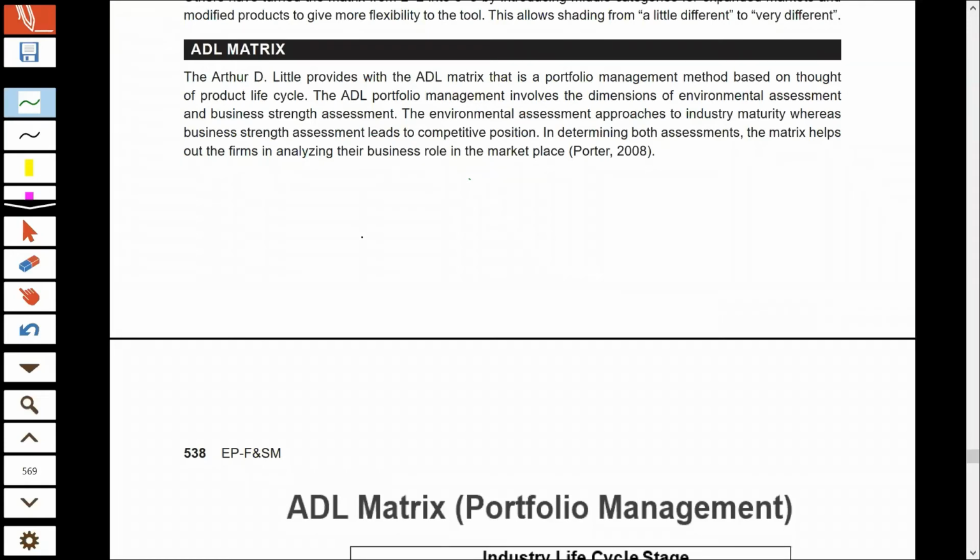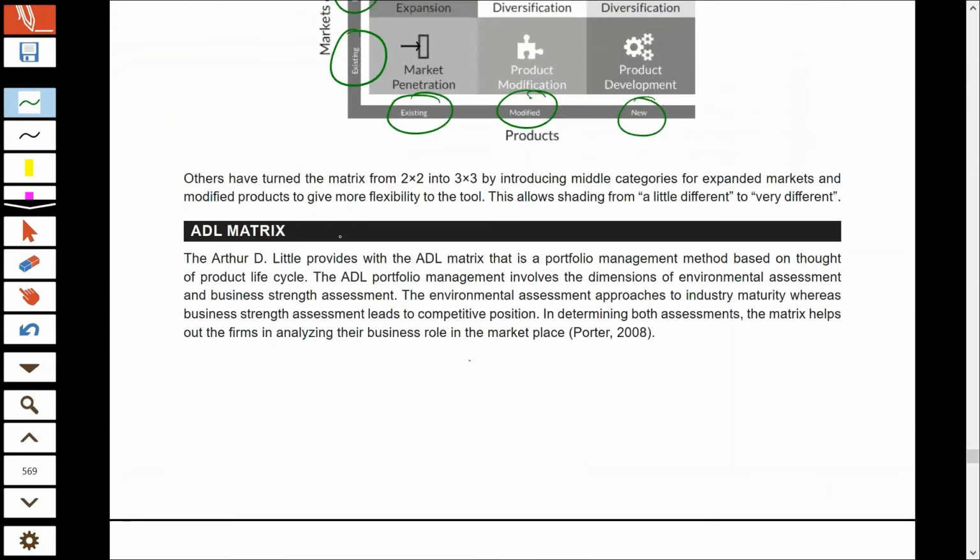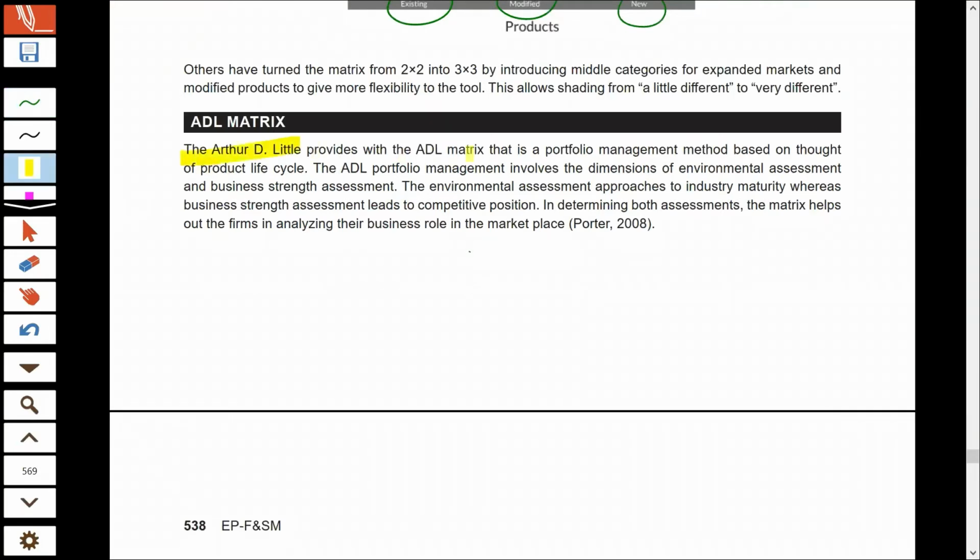Now, the next matrix that we have to understand is the ADL matrix. The ADL matrix is given by Arthur D. Little, and this matrix is also helpful in analyzing your portfolio. It is based upon two dimensions. The first dimension is your industry maturity, which signifies your external environment, the stage at which the industry is operating at present. And we also have business strength. Business strength is the signal of your competitive position. It is an internal factor. It shows your internal strength.